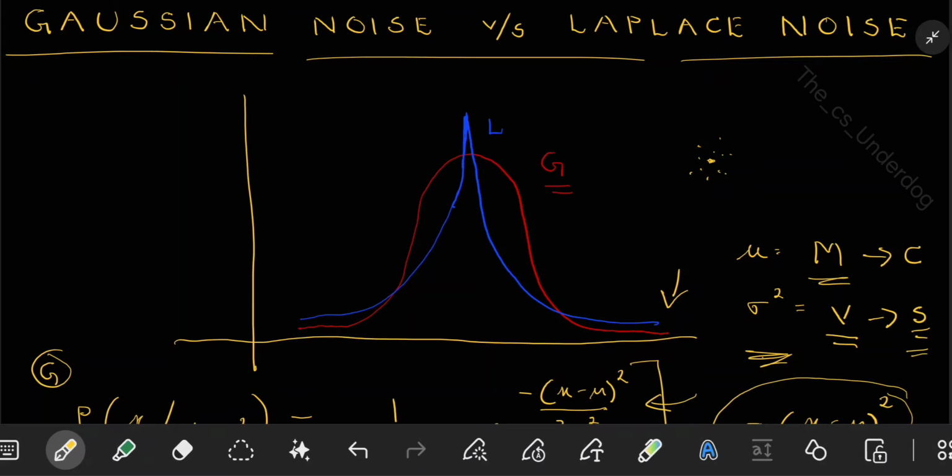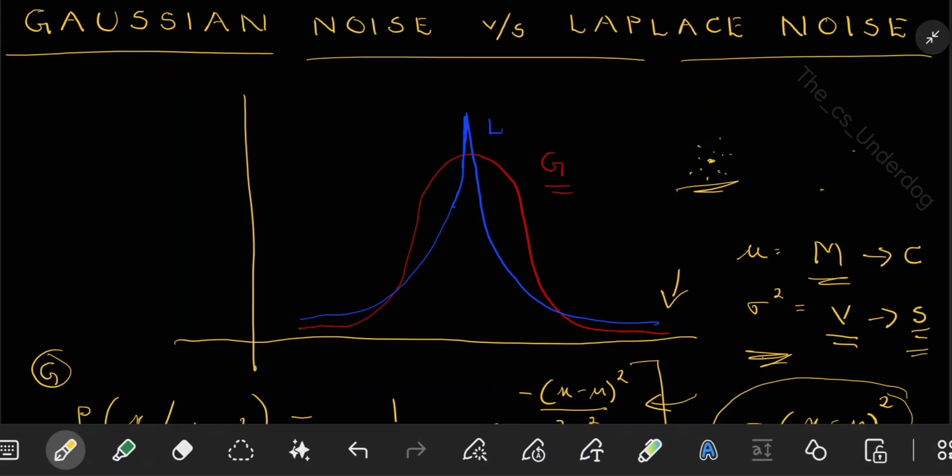So it's not just about a picture. What it means is the points which are far away from mean will be very rare in case of a Gaussian distribution. What about the Laplace? In case of Laplace, you have a sharp pointy peak at mean and heavy tails.